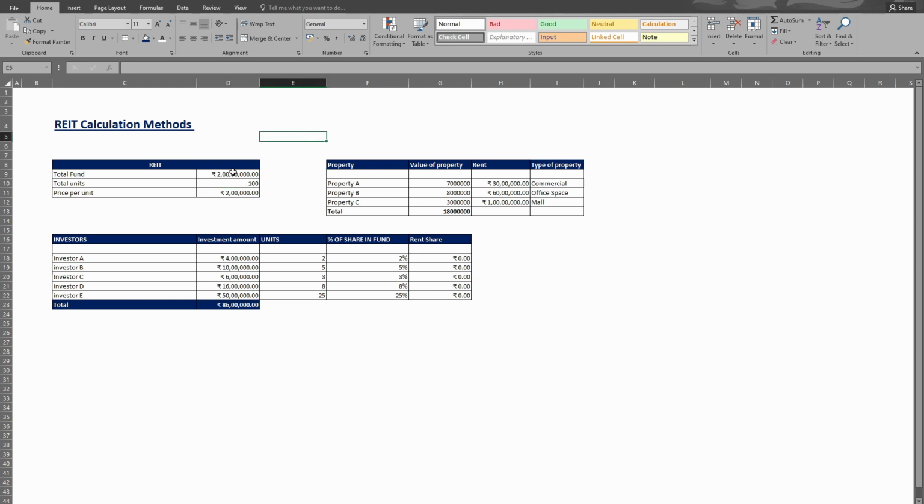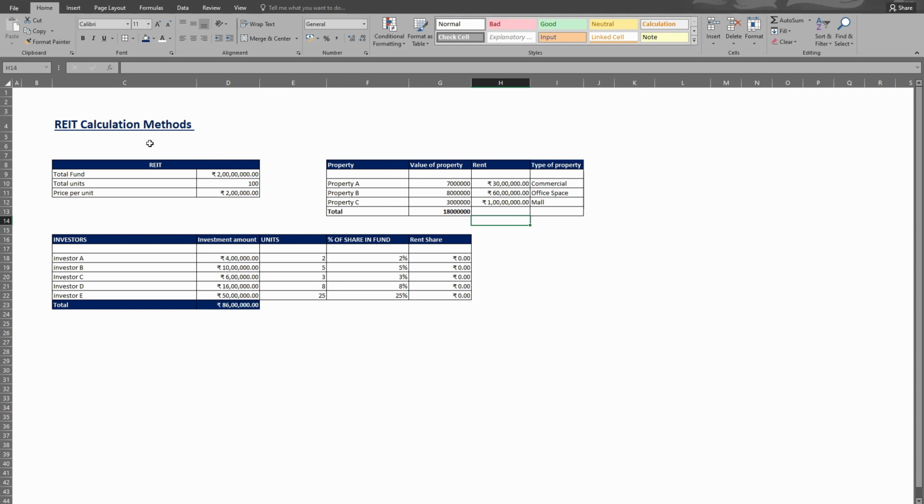Suppose they raise that 2 crore rupees and invest this fund in 3 properties: property A, property B and property C. Suppose they invest 70 lakh in property A, which is a commercial property. They invest 80 lakh in office space, and they invest 1 crore in a mall. In total they invested 1 crore 80 lakh rupees.